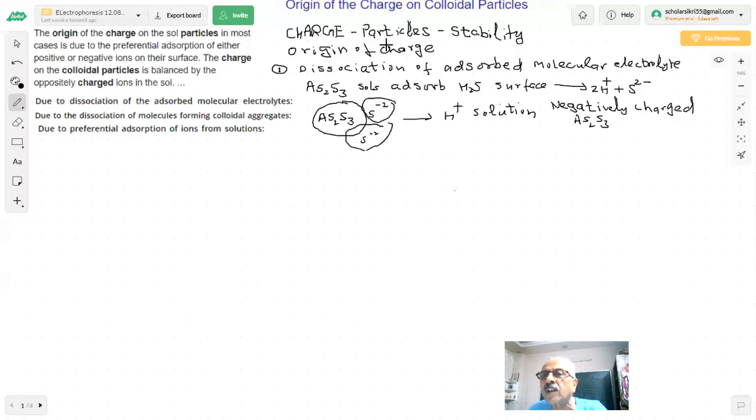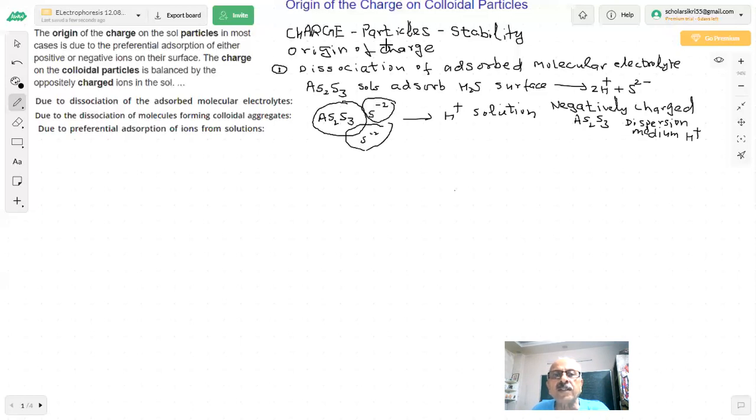As2S3 is negatively charged, and the dispersion medium is positively charged, because in the dispersion medium you have H+ ions. This is the first case, dissociation of adsorbed molecular electrolytes. When you pass H2S gas and prepare arsenic sulfide sols, they will be negatively charged.